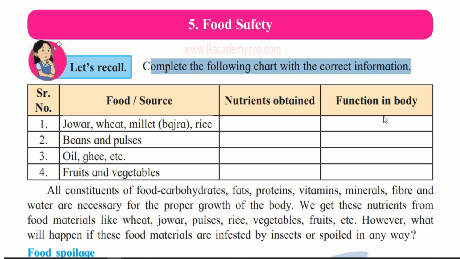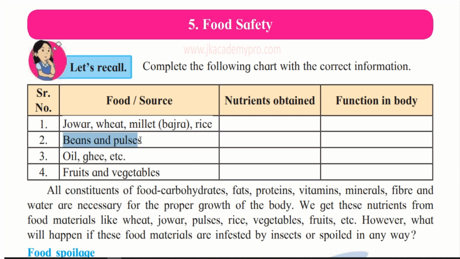These are the few columns that they have given. First column is the food source. The second one is nutrients obtained from these food sources and functions of these food items. So the first one is jawar, wheat, millet, bajra, and rice. So what are the nutrients that we get from this? That is carbohydrates. And what is the function of carbohydrates? It is energy giving food.